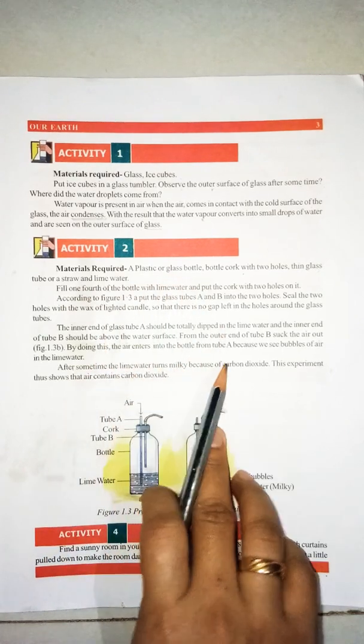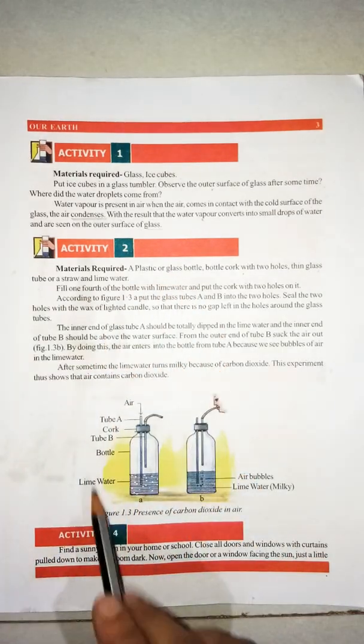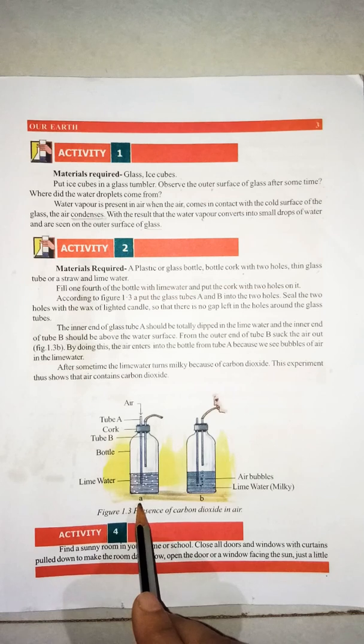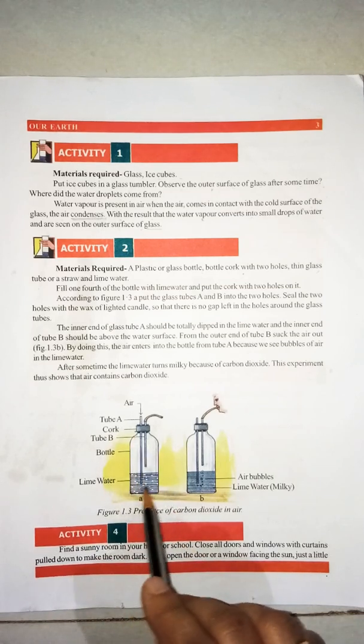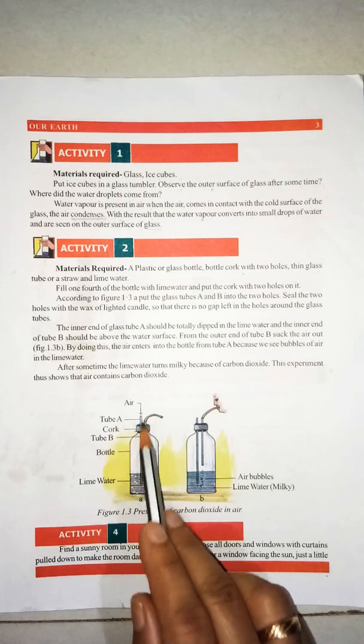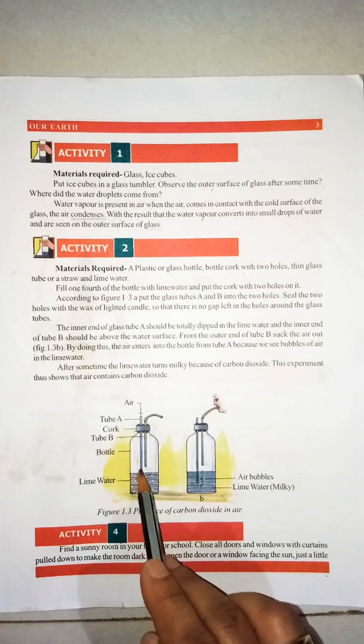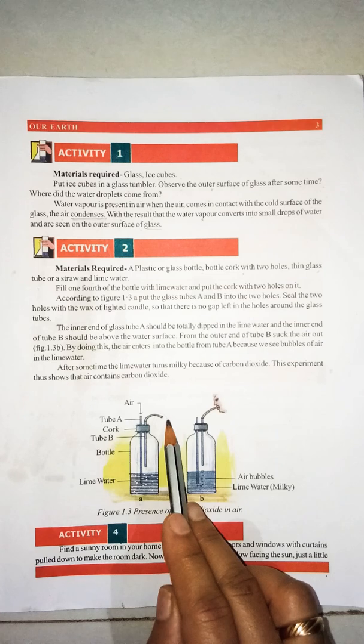Before reading this activity, let me explain it to you through this diagram. See this figure A. This is a glass tumbler. It is filled with lime water. It has two tubes inserted in it. See, this is tube A and this is tube B.